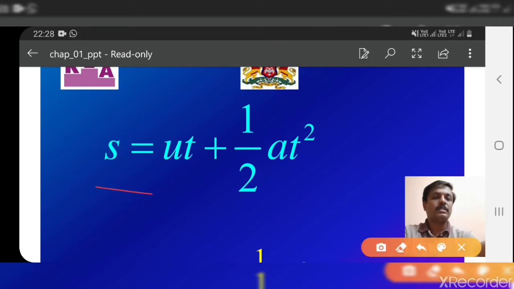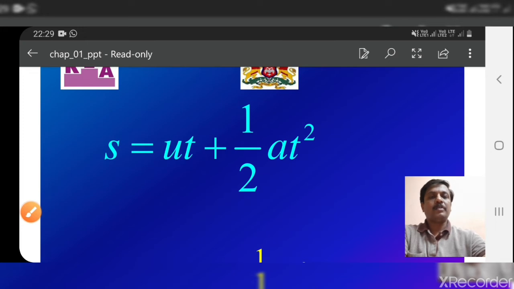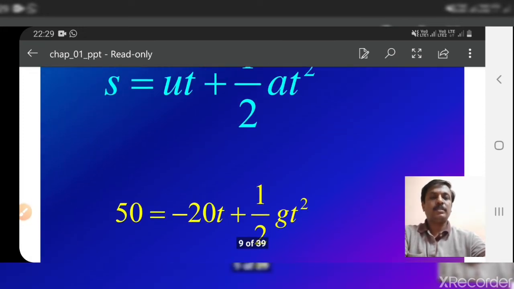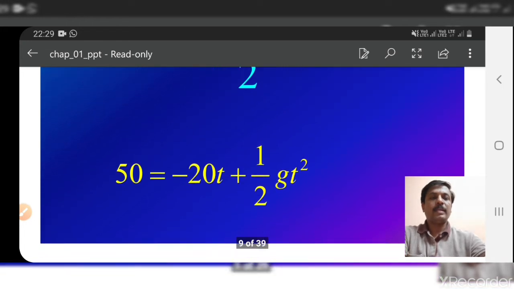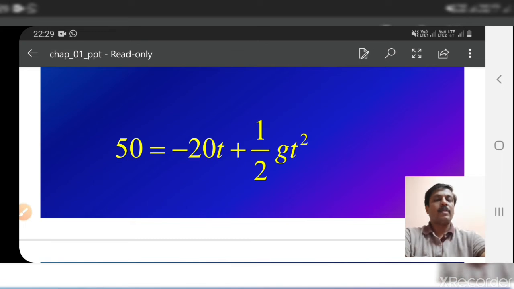You can observe this is a quadratic equation in t. So t square, t is there, and this is a constant term. Therefore we can say it is a quadratic equation in t. Here some values of s and u are given. S value is 50, u value is 20, and already you know the value of g. What is the value of g? g is acceleration due to gravity. The value of g is 9.8 meter per second square.